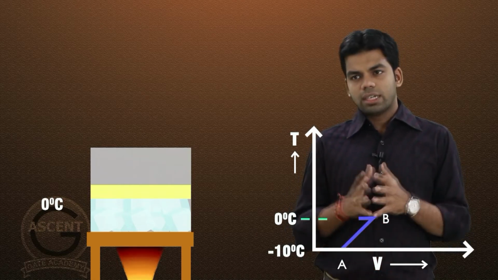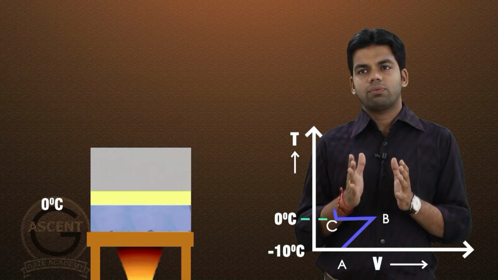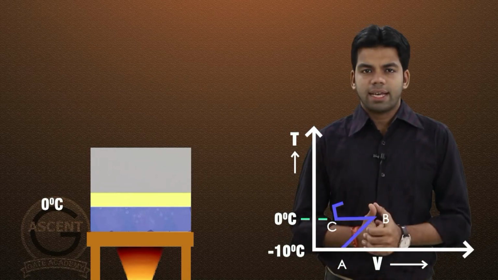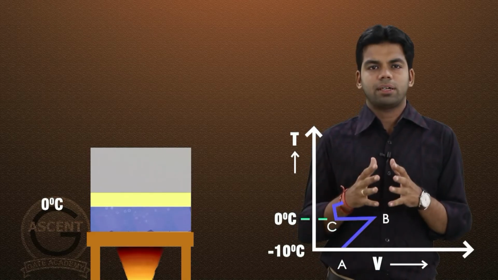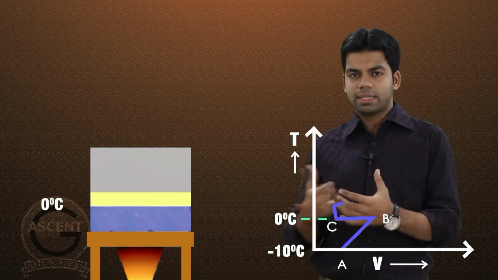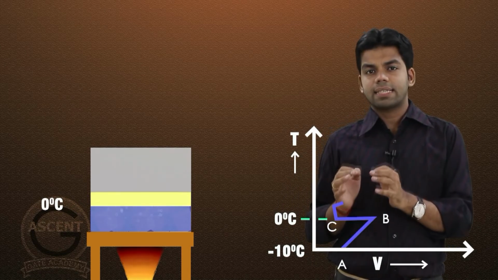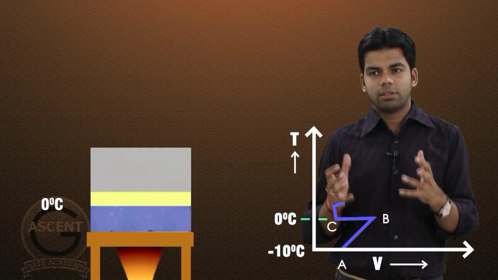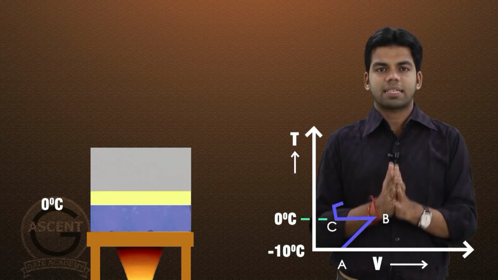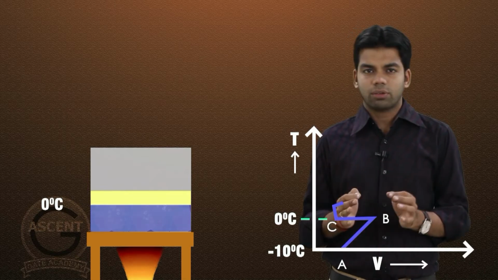Now at 0 degree centigrade this ice will convert to liquid or water. Now the volume of ice obviously is more as compared to that of water. For the same mass, ice is having more volume than water, as we all know, because the density of ice is less. Okay, as we all know that if we put some ice cubes in the water, they will float. That means the density of ice is less than that of water.